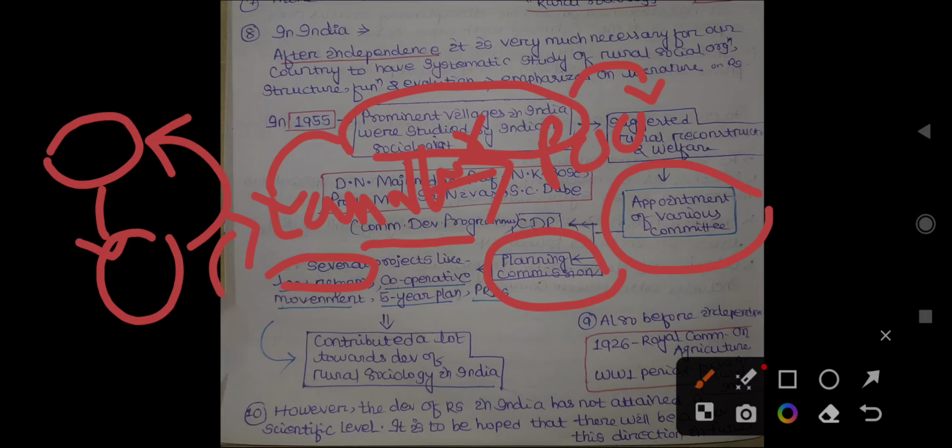So land reform, then the cooperative movement, the five-year plans, and a number of development and welfare programs came for the people. Then the Panchayati Raj institution. The Panchayati Raj institution is a major program because it is an initiative to establish government at the grassroots level, the village level, the rural level.